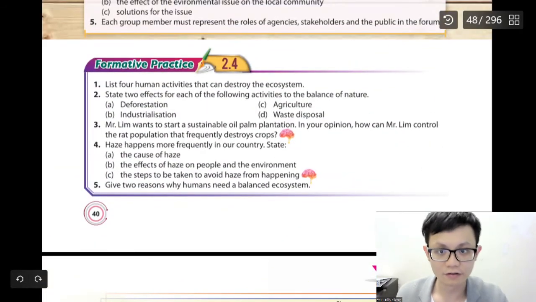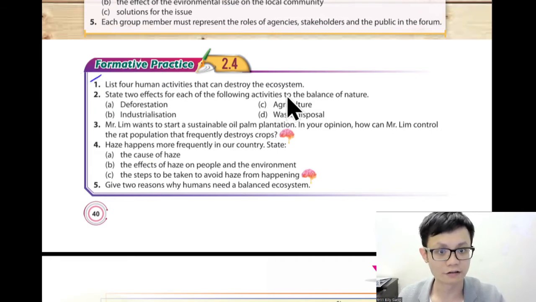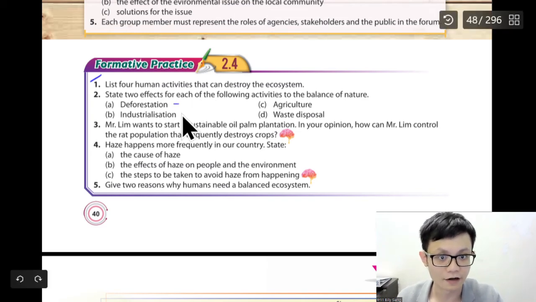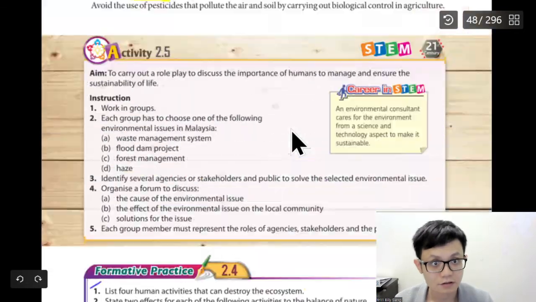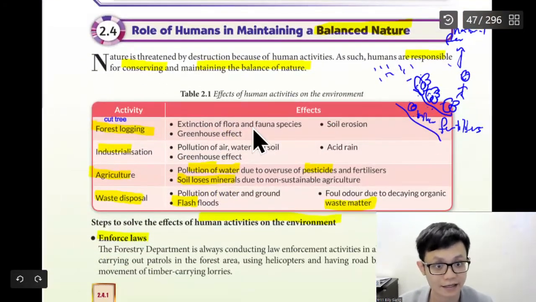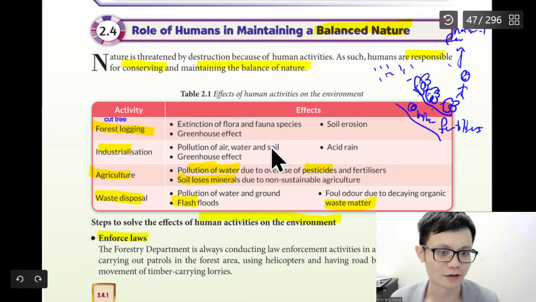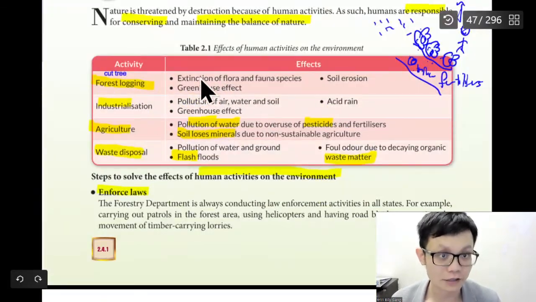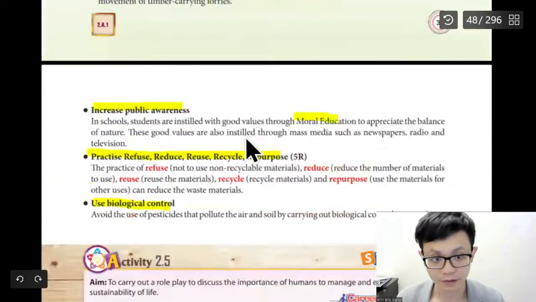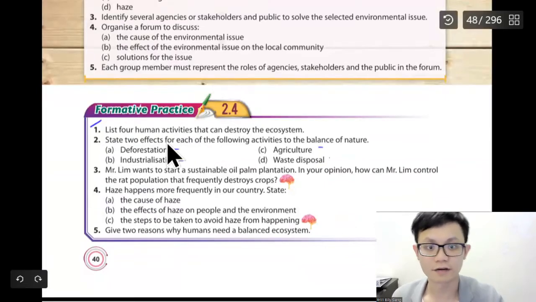So this one we already did this question. Let's look at this one. State 2 effects of each of the following on nature. What are the effects of deforestation, industrialization, agriculture, and waste disposal? So I think the answer is here. Choose one of these. Usually students will choose the shortest, right? Choose the easiest for you to remember. So we already finished this question by just copying from the notes. Then this one is finished.